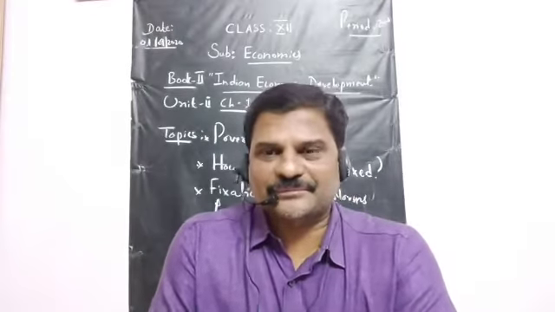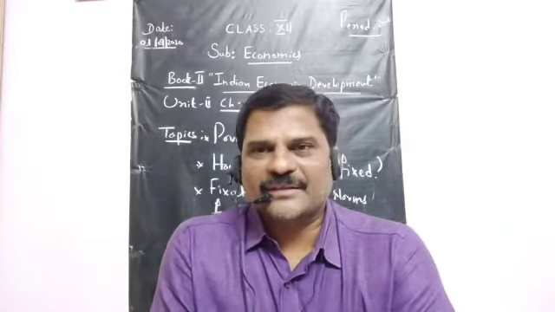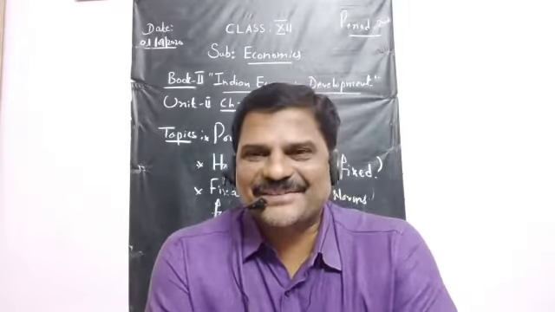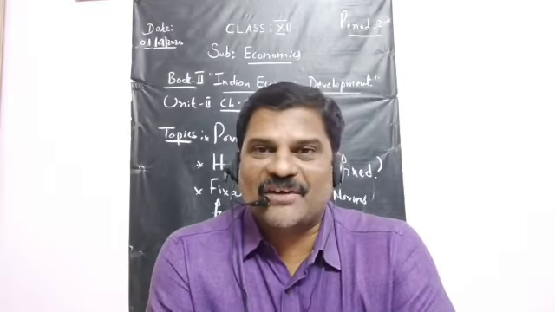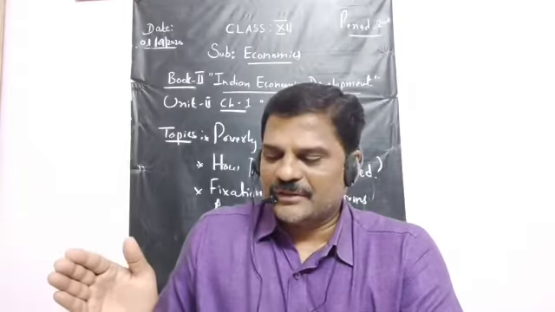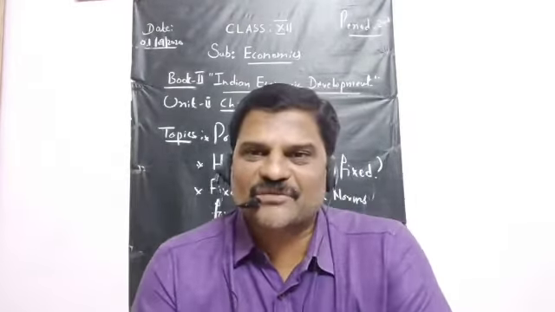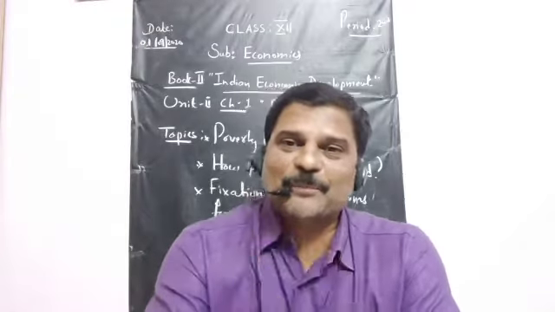Now coming to urban. Urban poor are mostly an overflow of rural people. Generally, why has urban poverty increased? What is the reason for the increase of urban poverty? Because most of the rural population migrated from rural areas to urban areas in search of jobs and employment. So, urban poverty has increased.